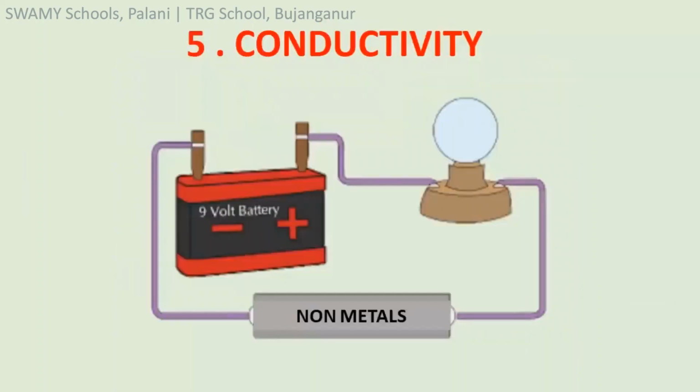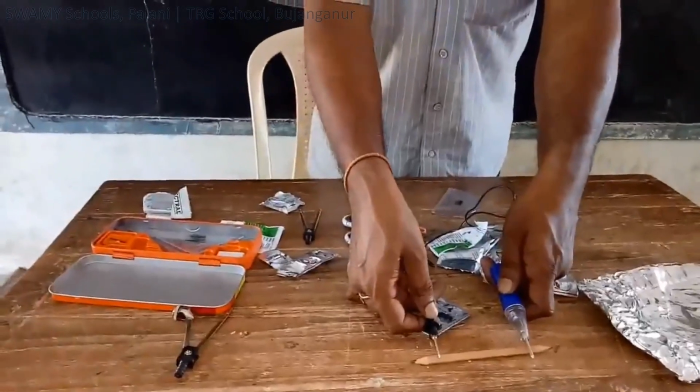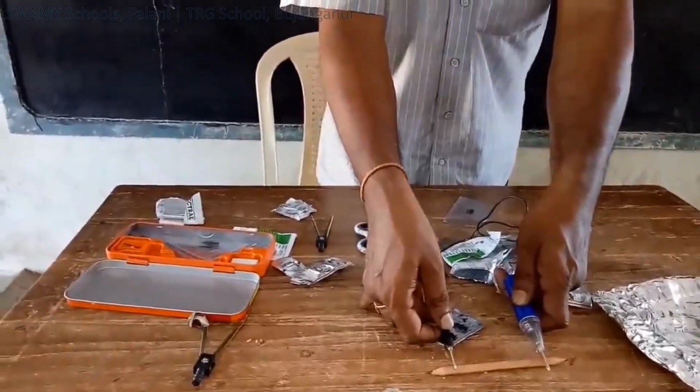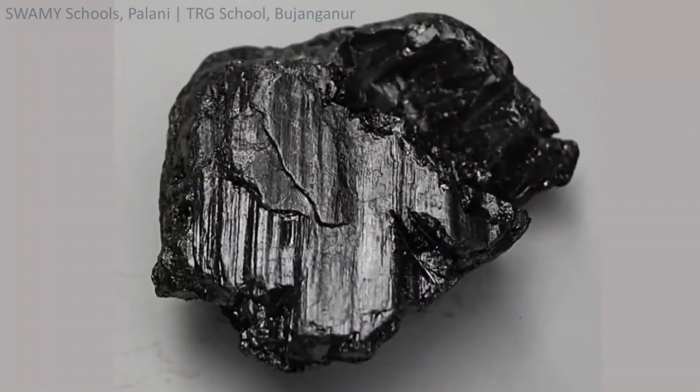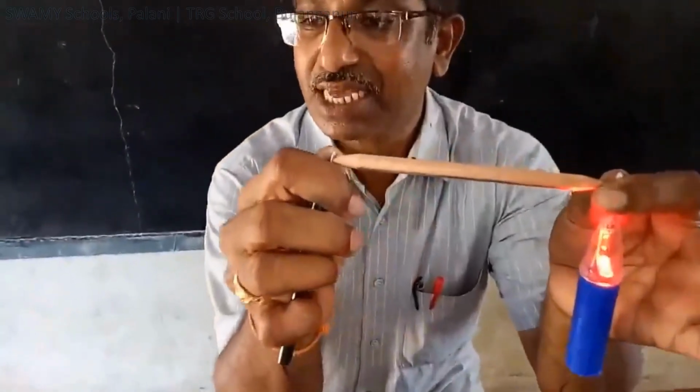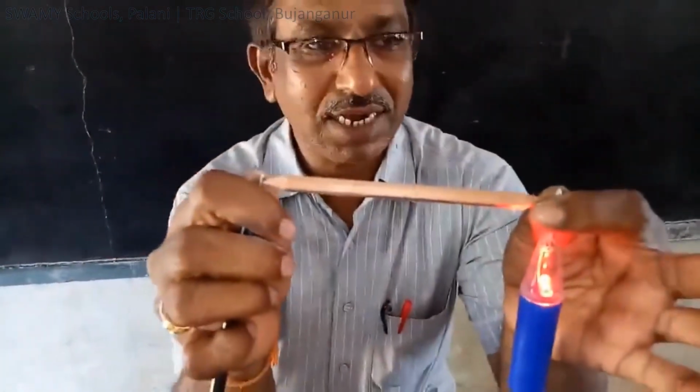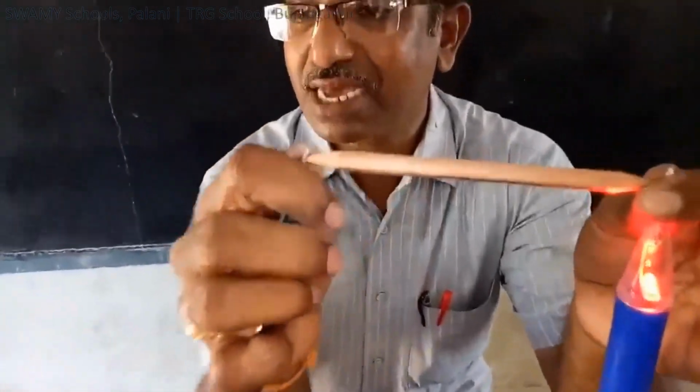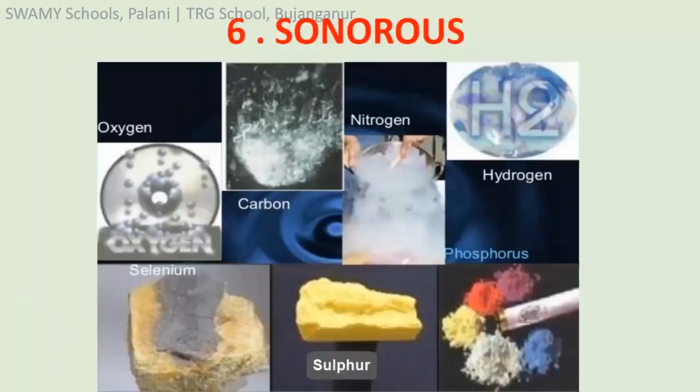Conductivity. Non-metals are generally bad conductors of electricity except graphite. In this visual, we see graphite in the pencil conducting electricity. Sonorous. Non-metals do not produce sound when hit.